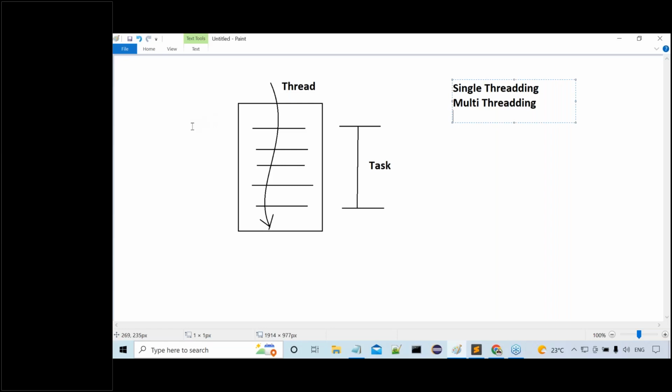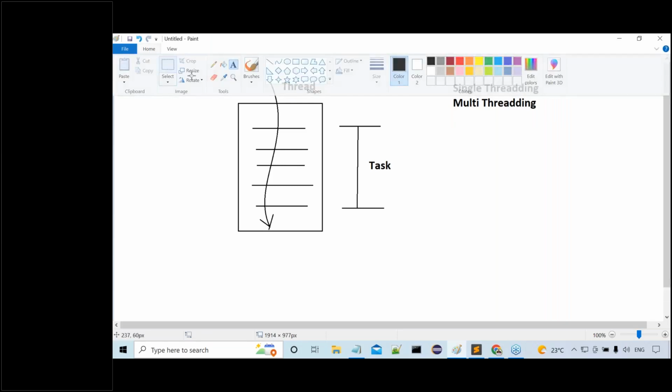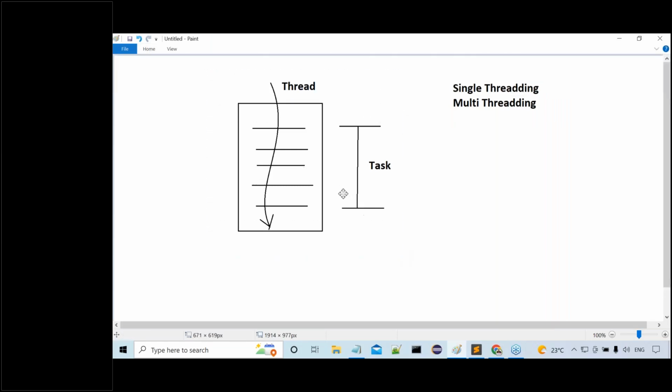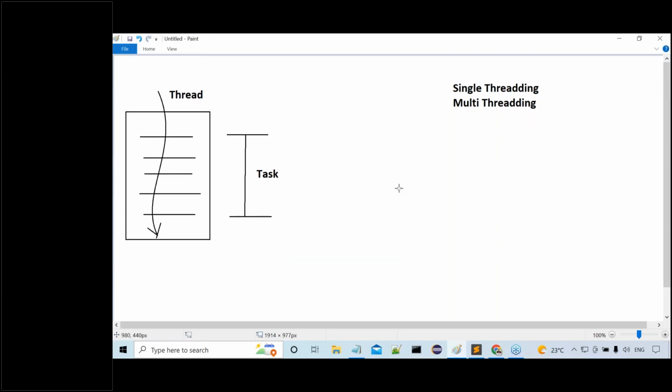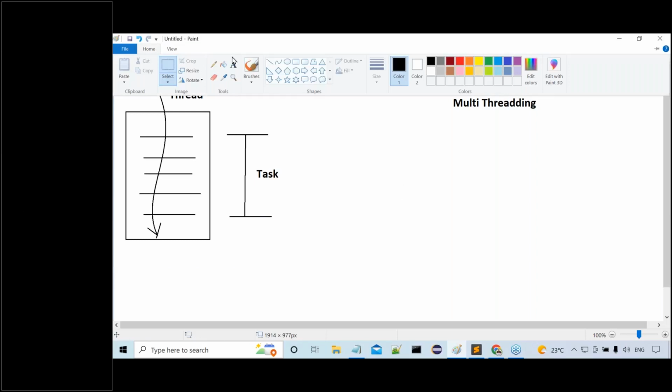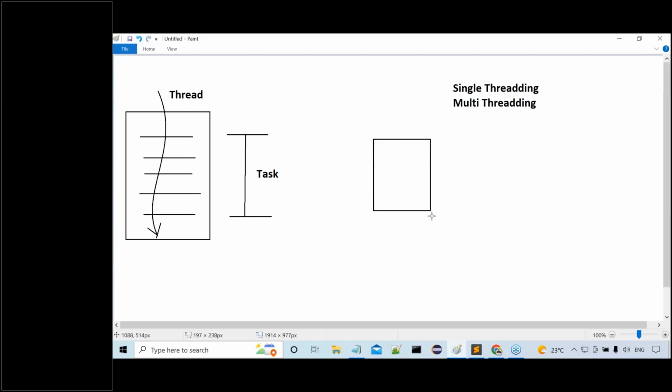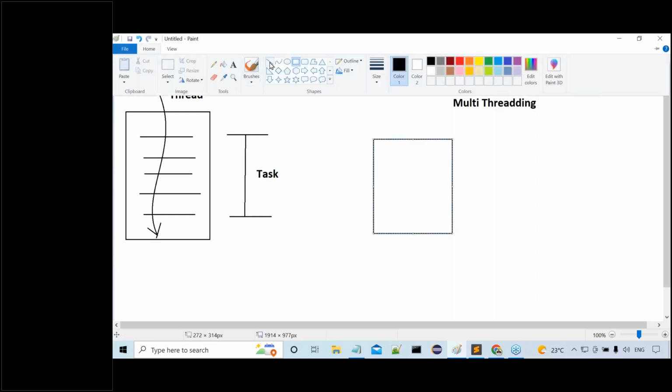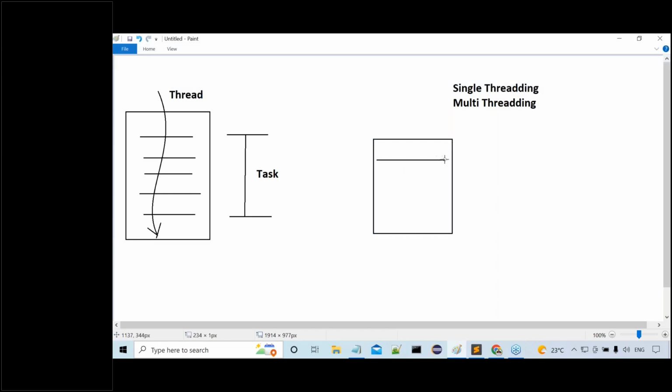But what is this multi-threading actually? What is the meaning of multi-threading? Any idea? In single threading, only one thread is allowed to execute our total program. Observe carefully. I have a program. Inside my program, how many lines of code are available? For example, 100 lines of code exist here.